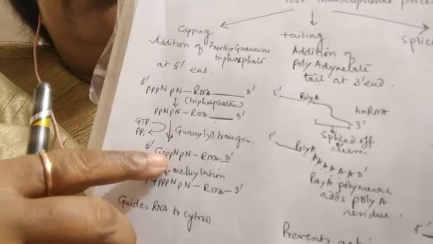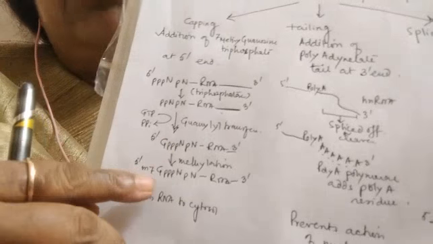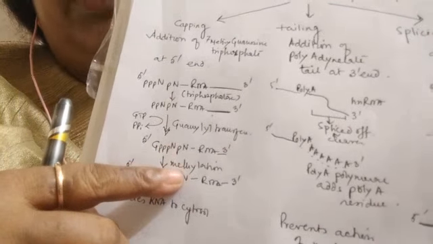added to it. With this guanosine monophosphate, the next part is the methylation.